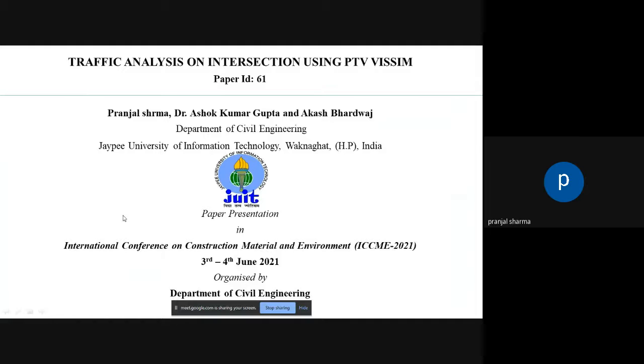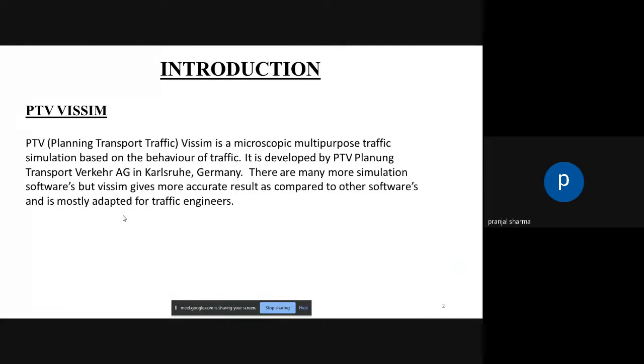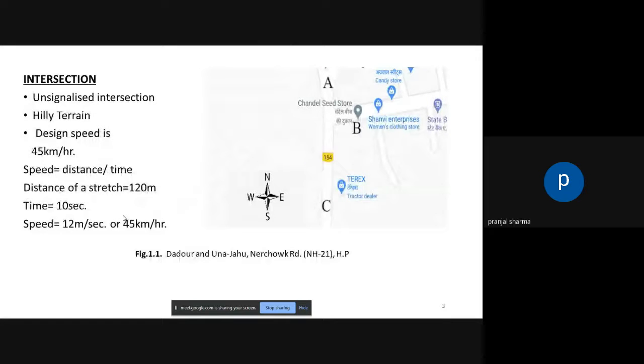Today I am going to present my topic on traffic analysis on an intersection using PTV Vissim. PTV Planung Transport Verkehr Vissim is a microscopic multi-purpose traffic simulation based on the behavior of traffic. It is developed by PTV Planung Transport Verkehr AG in Karlsruhe, Germany. There are many more simulation software packages, but Vissim gives more accurate results compared to other software and is mostly adopted by traffic engineers.